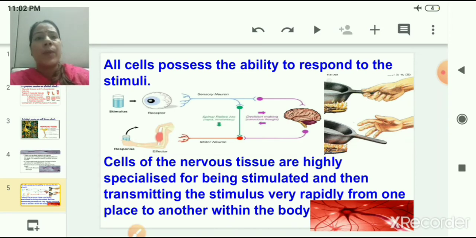That response can be of various types, like touching a hot object or pricking of your finger or any other kind. In this slide you can see the picture of such kinds of responses. You have already studied these responses to stimuli in your previous classes. So the cells of the nervous tissue are highly specialized for being stimulated and then transmitting the stimulus very rapidly and very quickly from one place to another within the body.